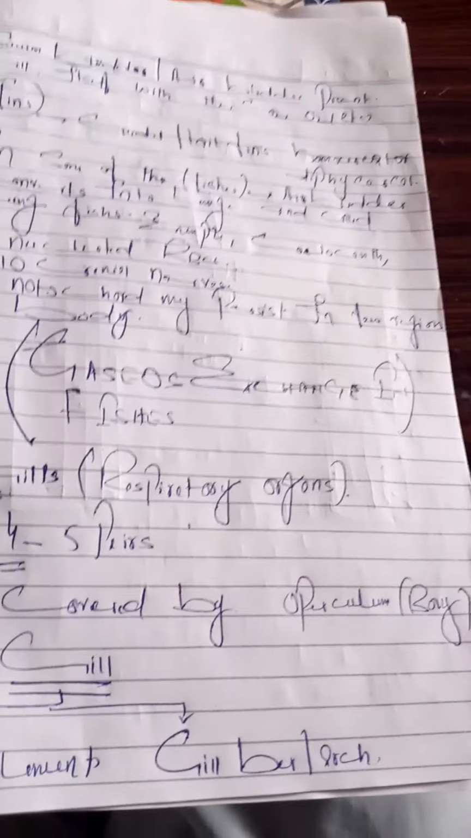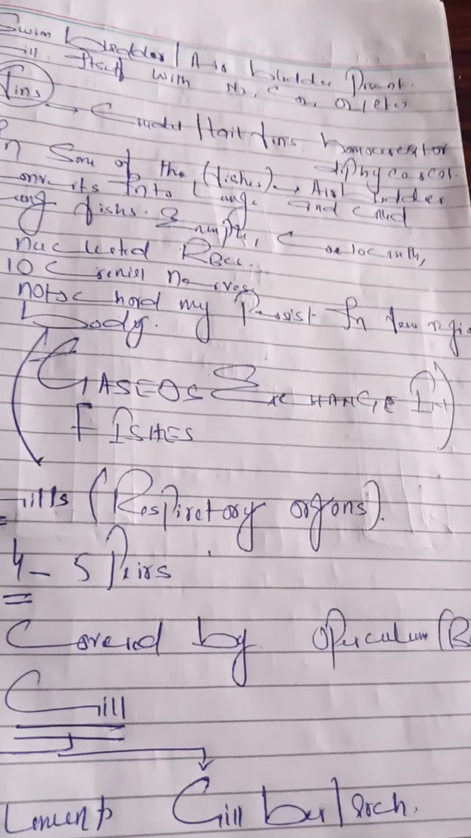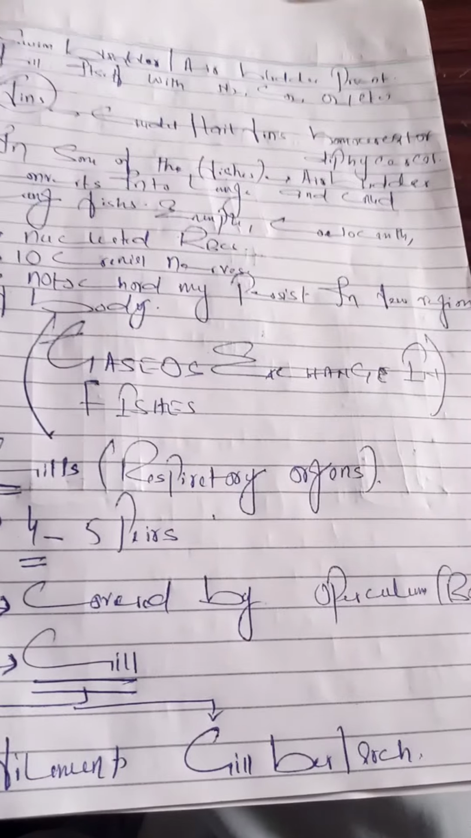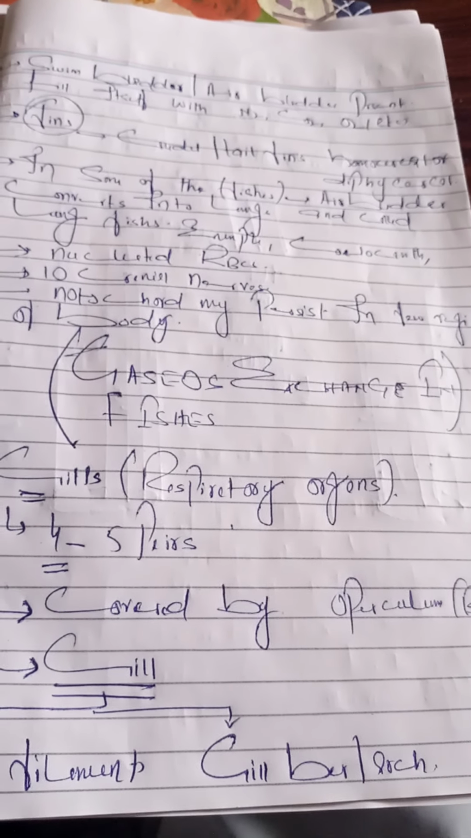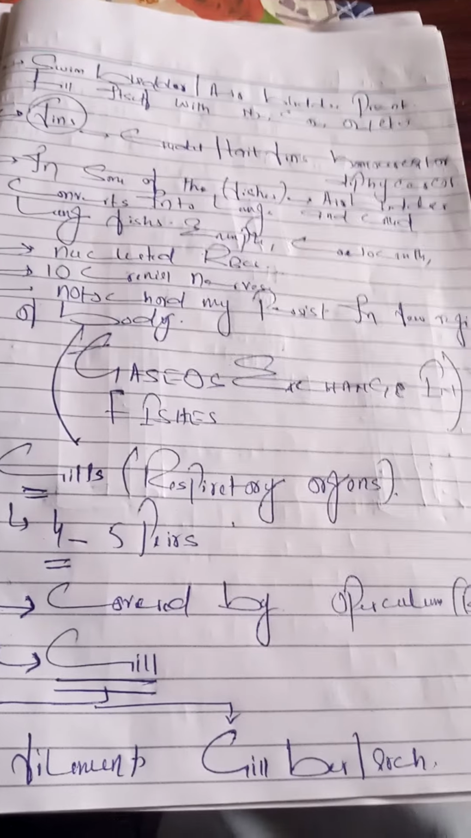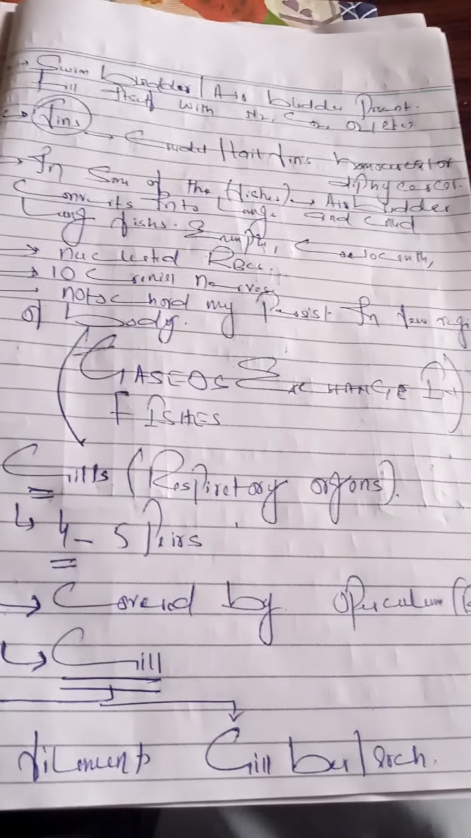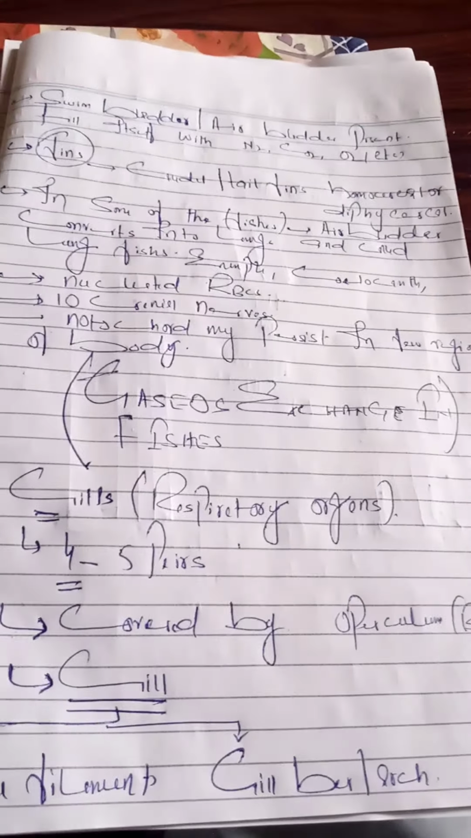Then we will discuss the second portion of today's topic. That is gaseous exchange in fishes. So what is gaseous exchange? Gaseous exchange is the process that includes inhalation of fresh air that contains a high concentration of oxygen, and also includes the exhalation of air that contains a higher concentration of carbon dioxide. This is gaseous exchange.